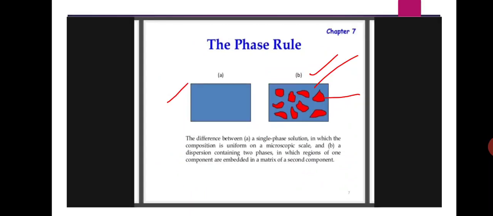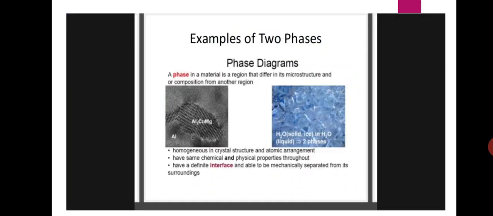Here we are seeing different diagrams of phases. A single phase solution is observed here, in which the composition is uniform on a microscopic scale, and a dispersion containing two phases. Okay, here is another example of a two-phase diagram.